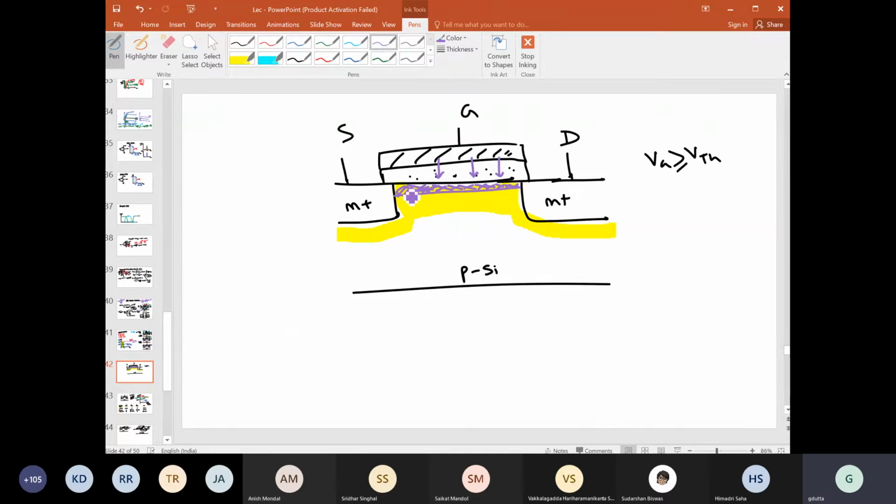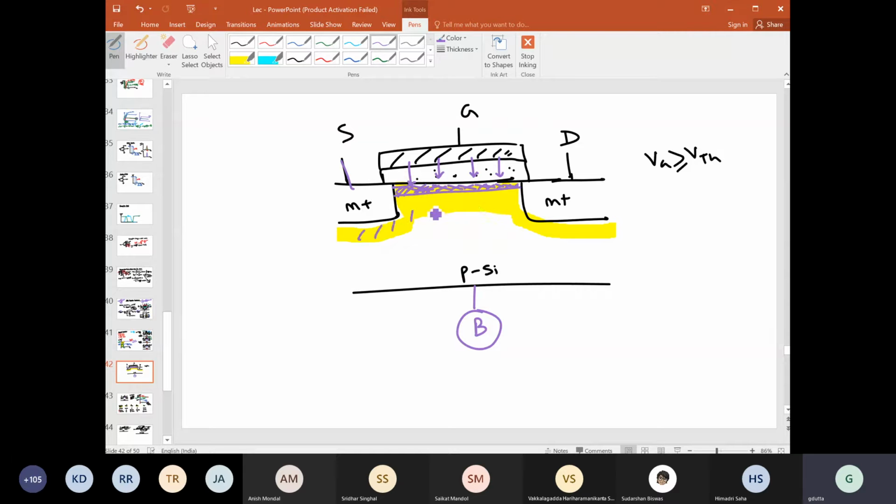Now see, this is a channel made by electrons, and it is connected with the source as well as the drain, right? So what will be the gate to body capacitance now? Again, gate to body capacitance will be 0 because it has been shielded by this.